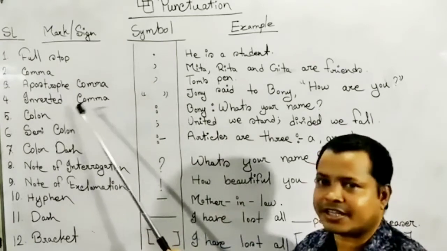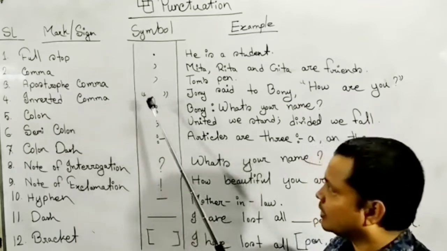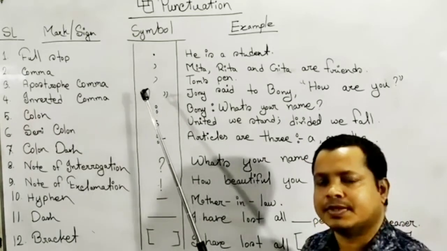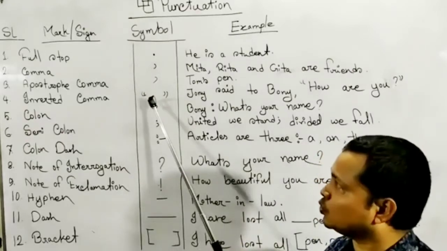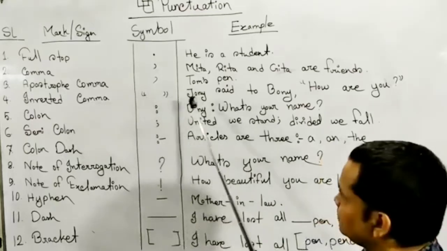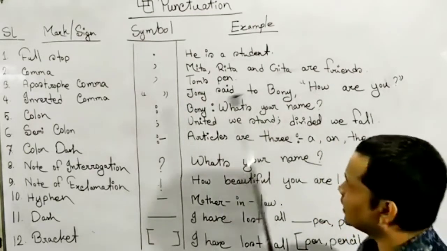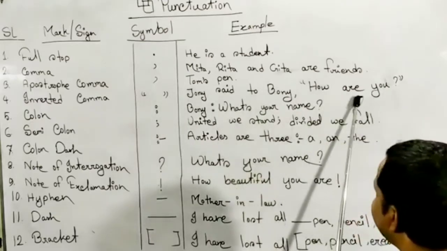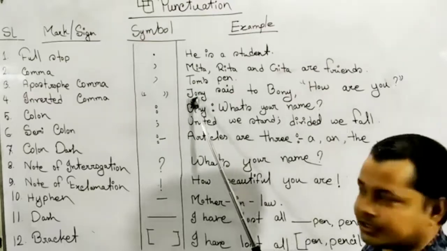Number 4, inverted comma. We find it in direct narration. The main speech of the speaker in direct narration is with inverted comma. Example, Johnny said to Bonnie, how are you? Here, how are you is the main sentence of the speaker Johnny.